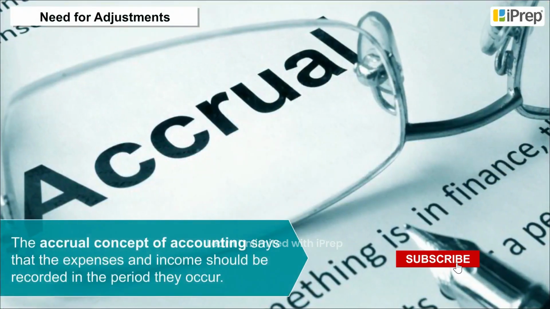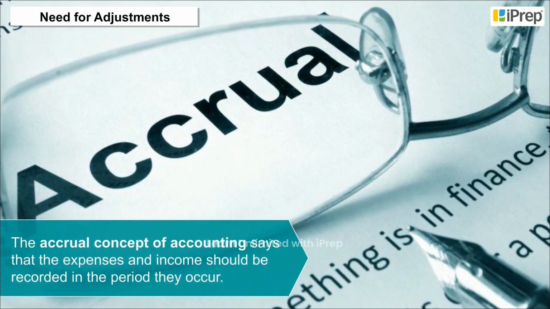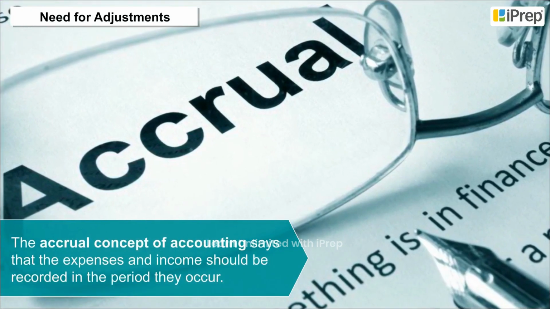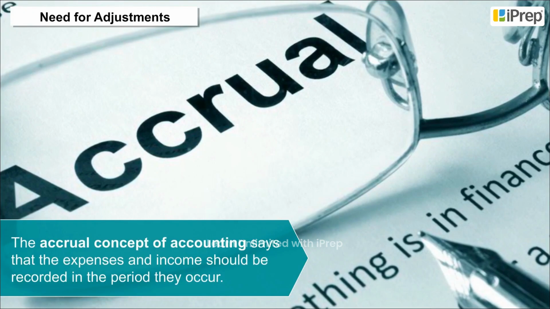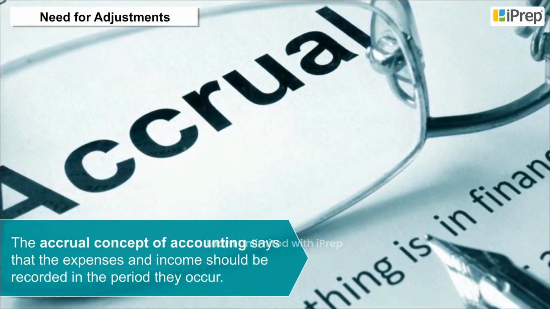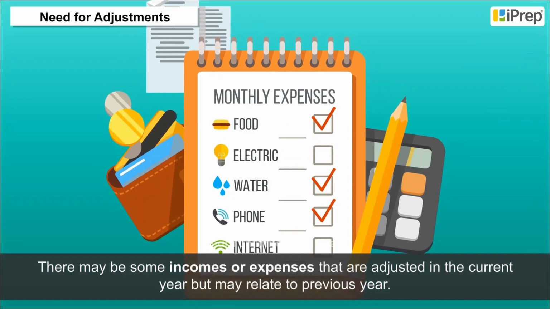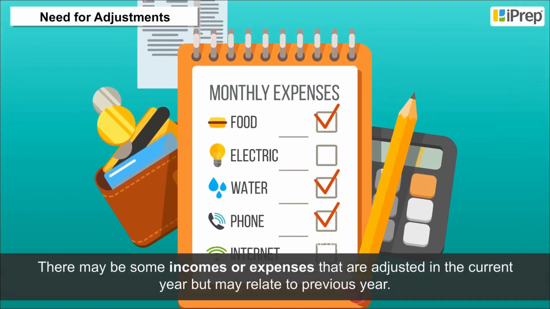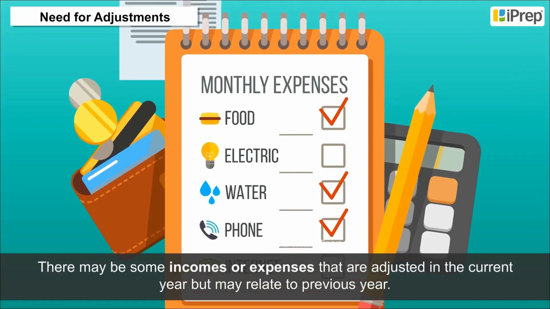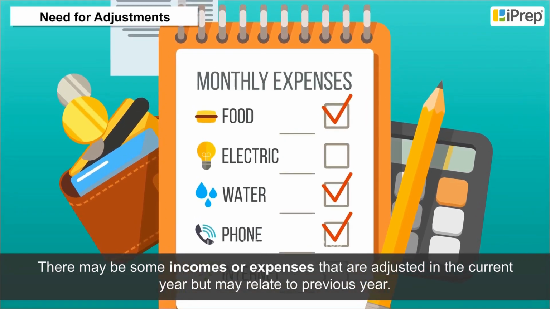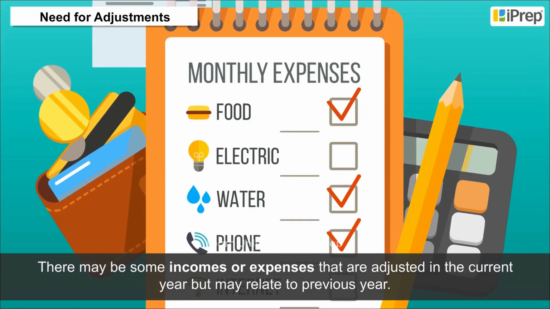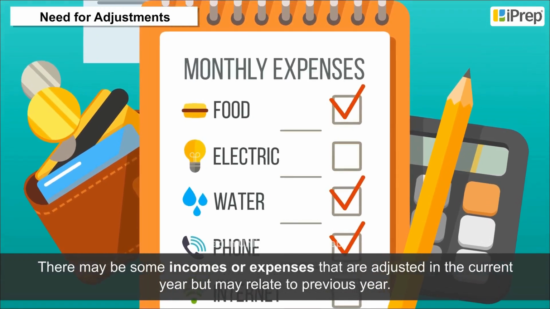The accrual concept of accounting says that the expenses and income should be recorded in the period they occur. It does not matter whether they are made in cash or not. There may be some incomes or expenses that are adjusted in the current year but may relate to the previous year. So, we need to adjust all these entries to have a clear view of the financial statements of a company.